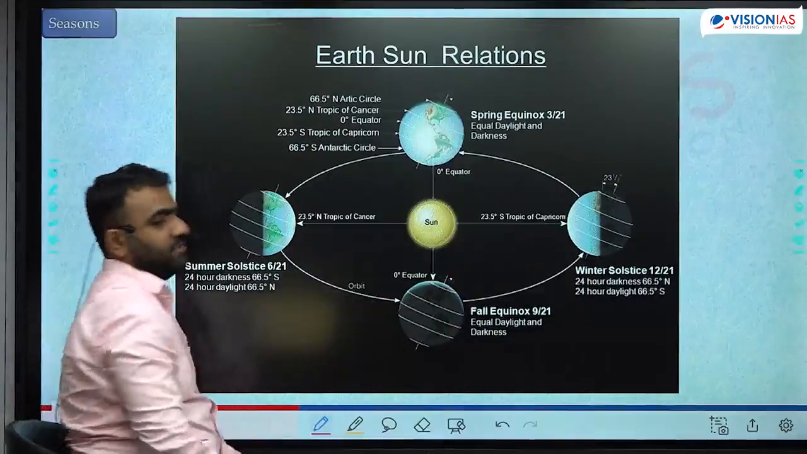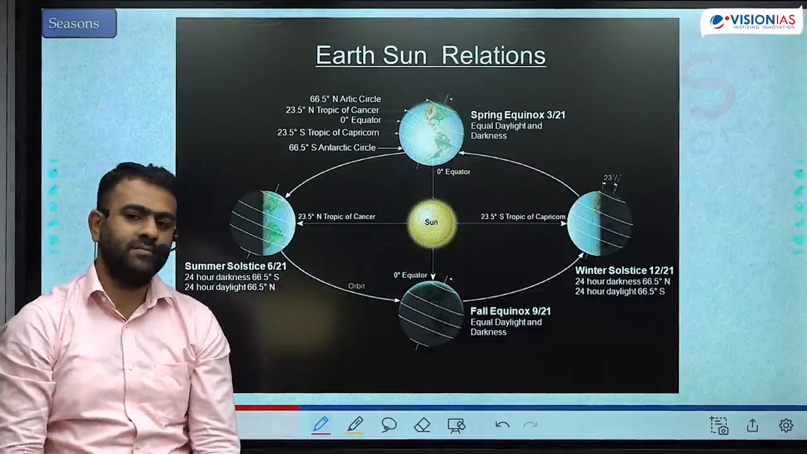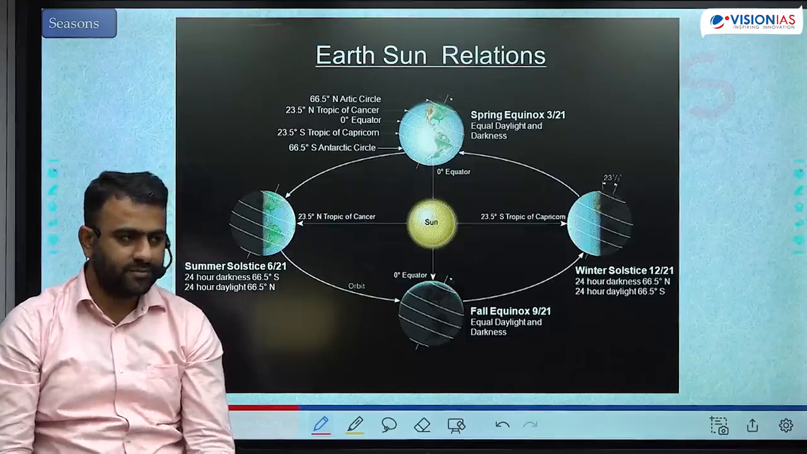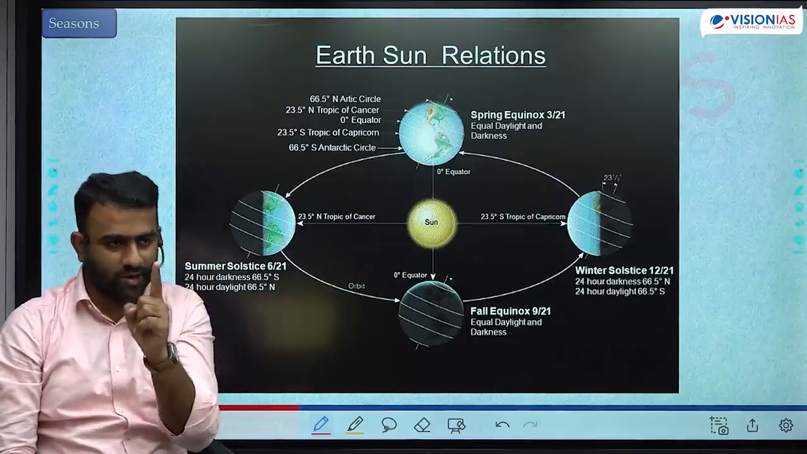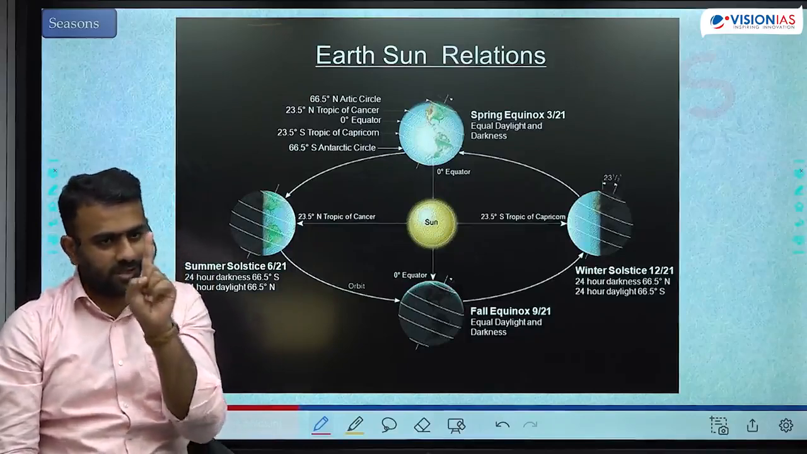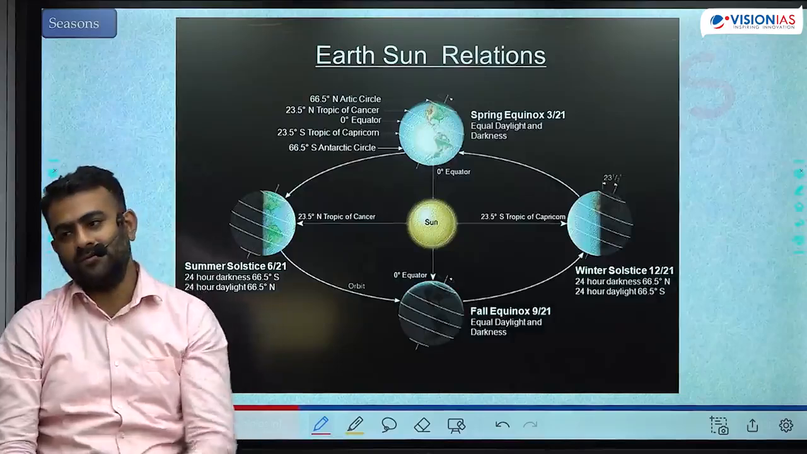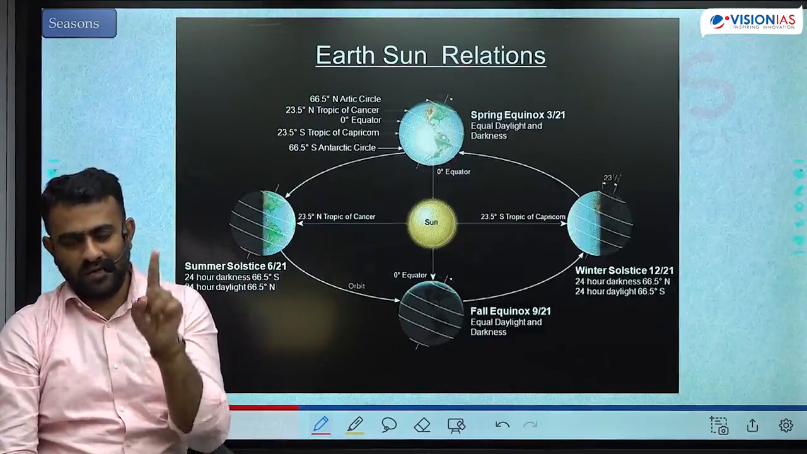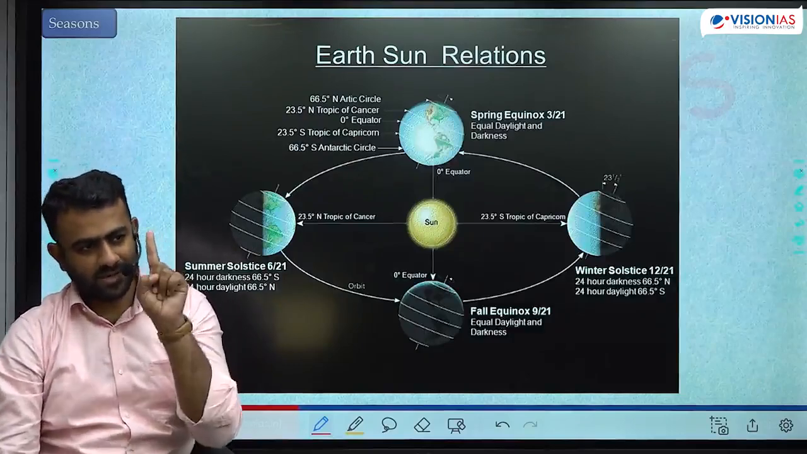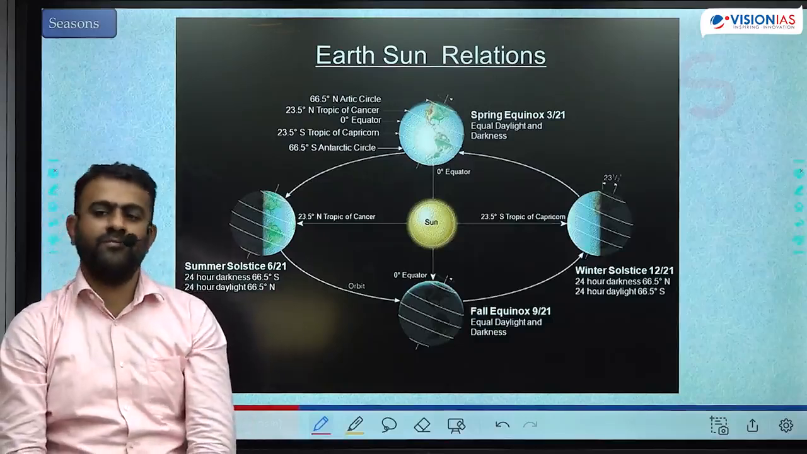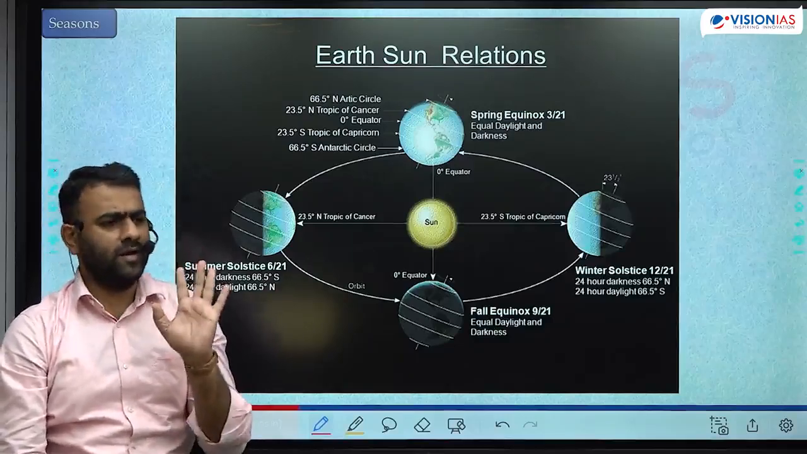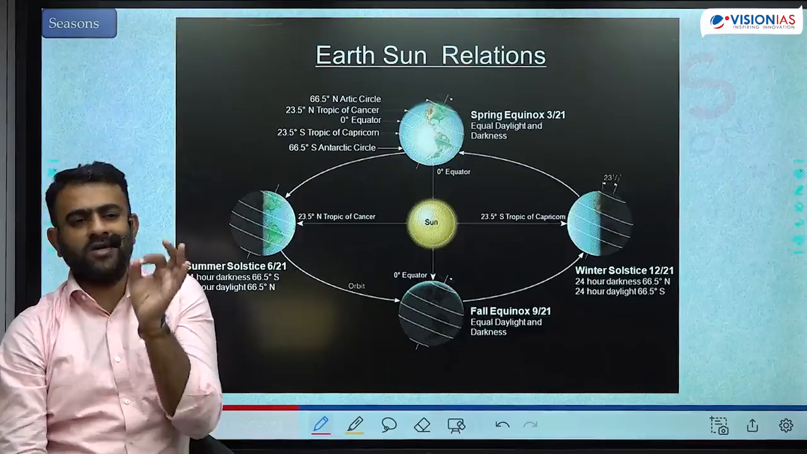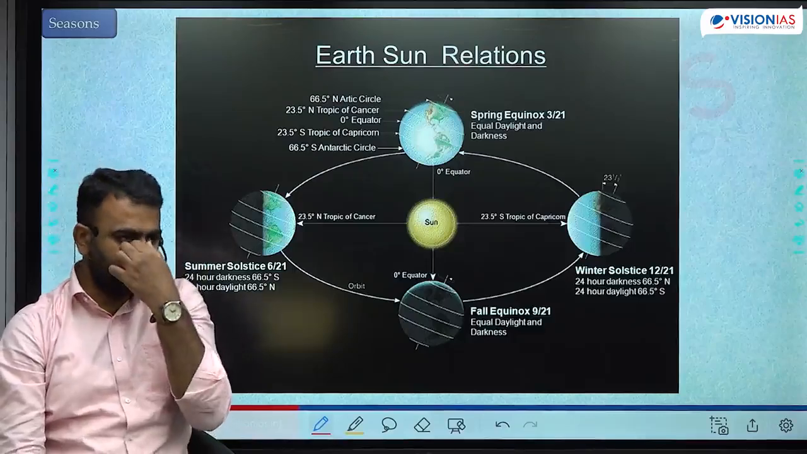What about overhead sun? What do you mean by overhead sun? 90 degree sunlight is called as overhead sun. 90 degree sunlight is observed at the noon. Will you observe 90 degree sunlight at noon in every latitude? At noon, 90 degree sunlight, is it observed at every latitude? There will be only one latitude in any day. Only a particular latitude experiences 90 degree sunlight at noon.